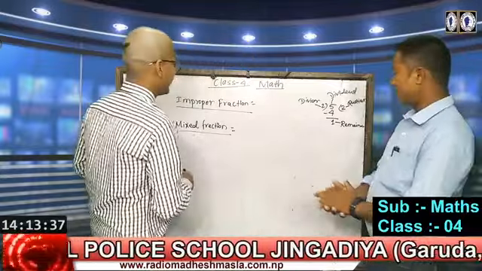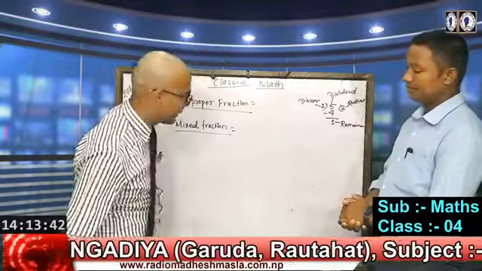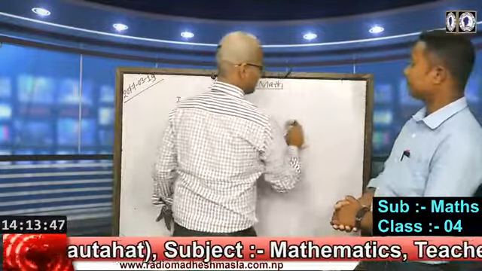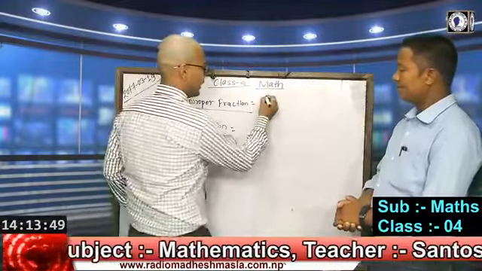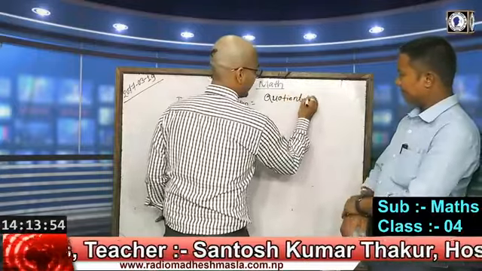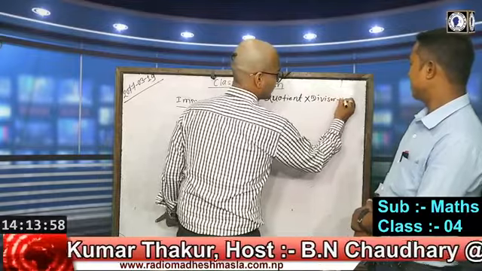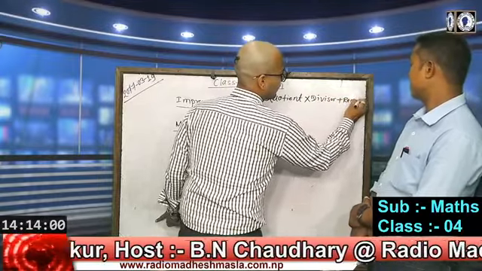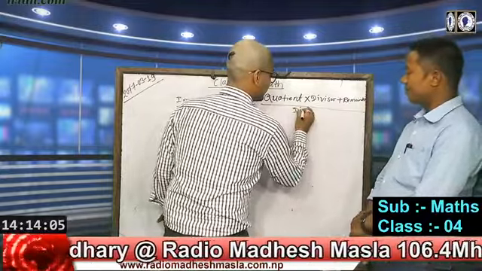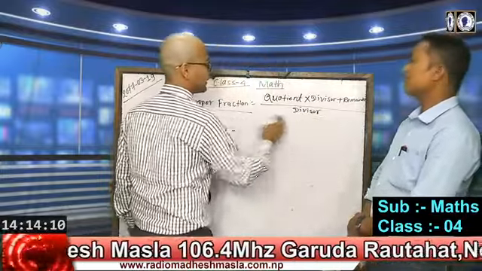In the same way, for improper fraction we have a formula, a trick to find improper fraction: quotient into divisor, plus remainder, over the divisor. The divisor should always be written downside, as the denominator of the fraction.